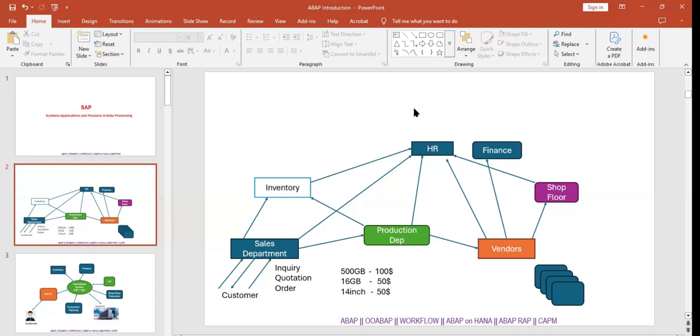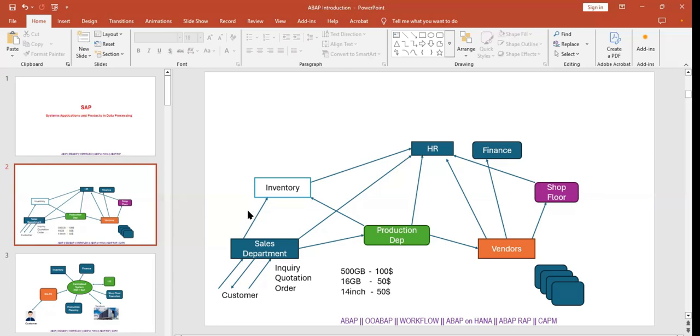But there is no direct interaction, only a manual approach. After getting the information from sales, they will inform the HR department. If anyone is not updating the proper details, definitely it will be very big trouble, right? Yes, a lot of problems will be faced. So to overcome these many drawbacks in this business scenario, they will come up with one ERP system.